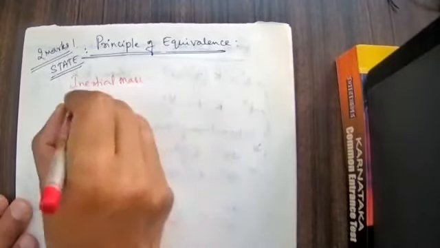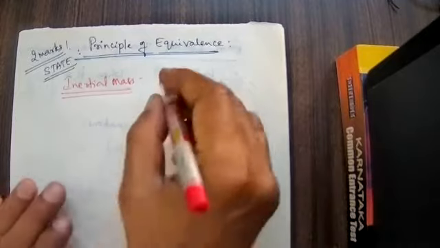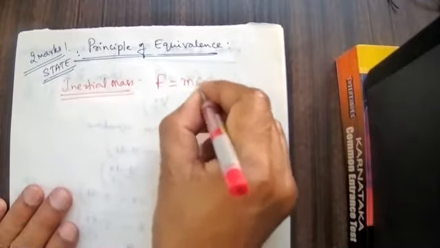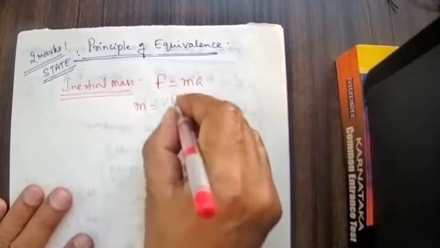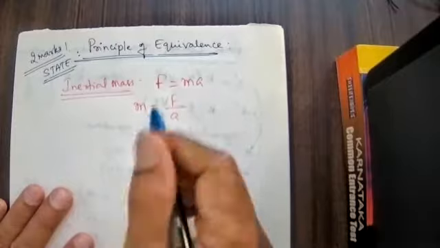Inertial mass. Wherever inertia is present, the mass of the body cannot overcome its own inertial state unless there is a force acting on it. That is called the inertial mass. We know that F is equal to m into a, where m is equal to F divided by a. This is called the inertial mass.